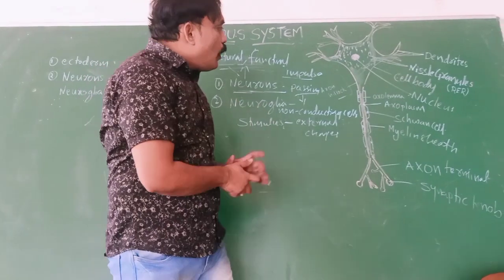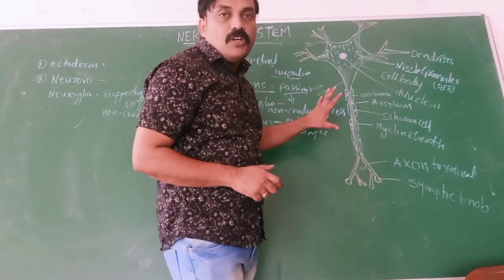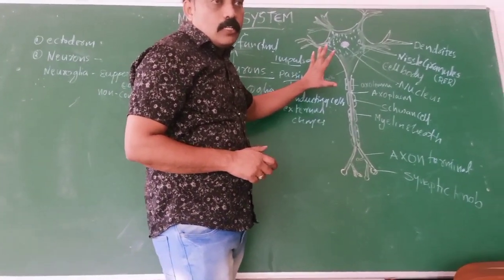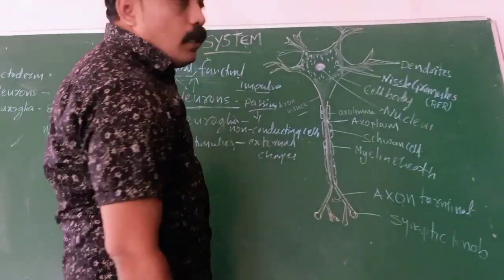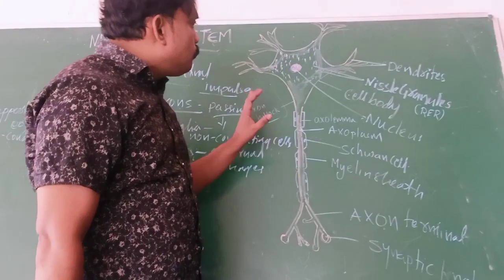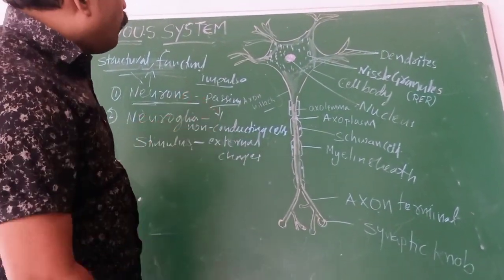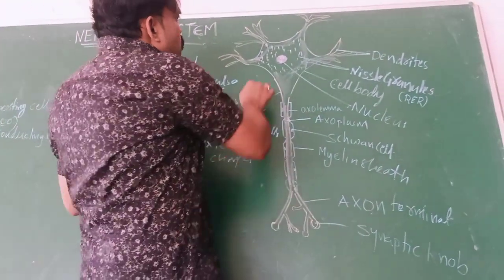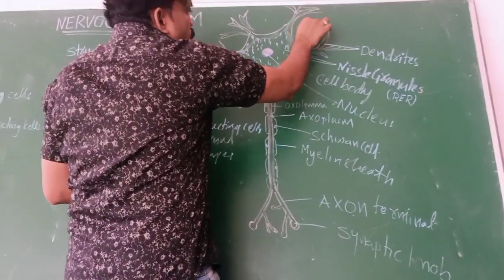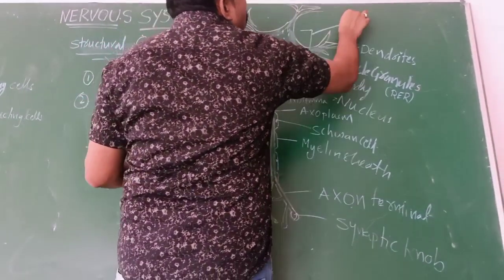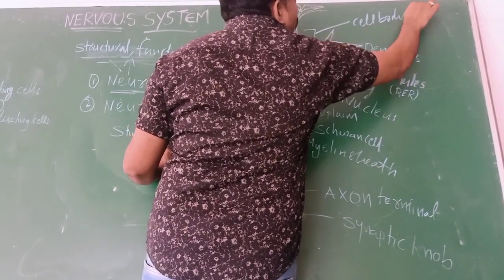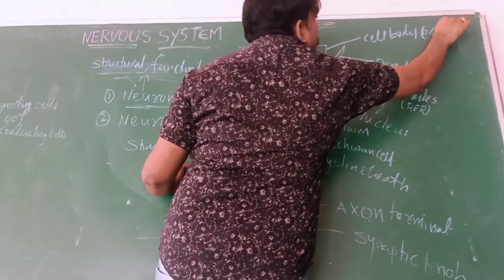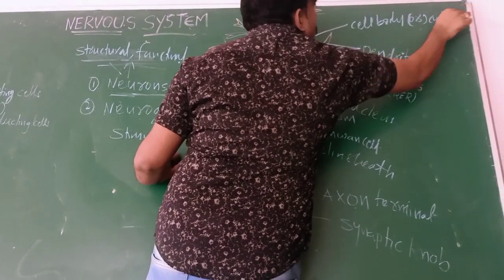Okay, now we are going to discuss the structure of the neuron. If you observe the structure of a neuron, this is the important part. This part we can call the cell body, cyton, or soma.